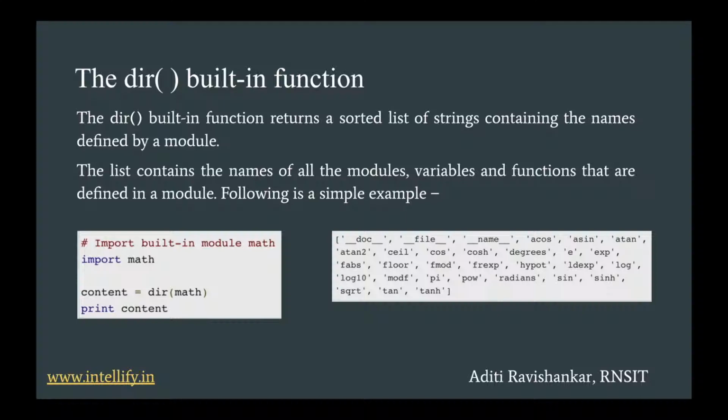Moving on to the dir built-in function. You can use the dir function to know the names and attributes of a module. dir is a powerful inbuilt function in Python 3 which returns a list of attributes and methods of any object. Say it can be functions, modules, strings, lists, dictionaries, anything. So the dir built-in function returns a sorted list of strings containing the names defined by a module. The list contains the names of all the modules, variables, and functions that are defined in a module.